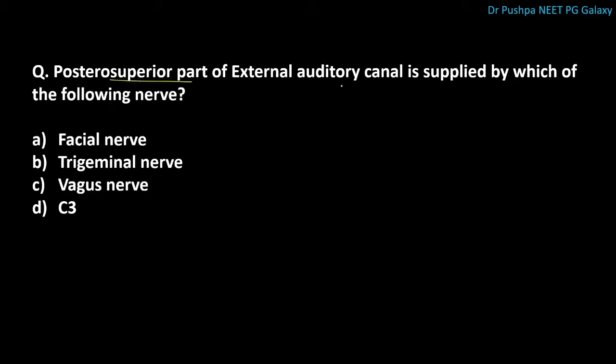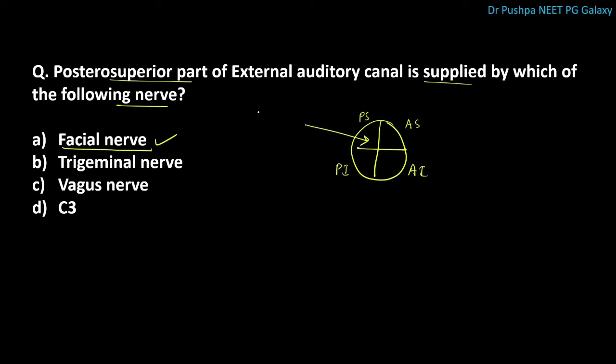Posterior-superior part of external auditory canal is supplied by which of the following nerve? The correct answer is facial nerve. The external auditory canal is divided like this. This is posterior-superior, anterior-superior, anterior-inferior and posterior-inferior. The question asked here is posterior-superior. This is supplied by facial nerve. Anterior-superior part is supplied by trigeminal nerve. This anterior-inferior part is supplied by vagus nerve. And this posterior-inferior part is supplied by C3.